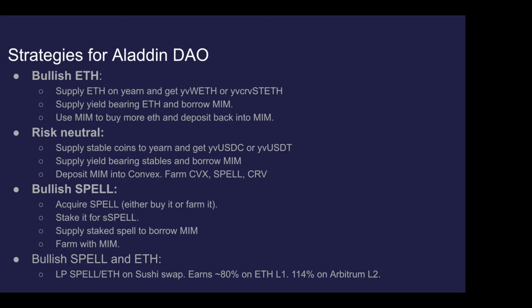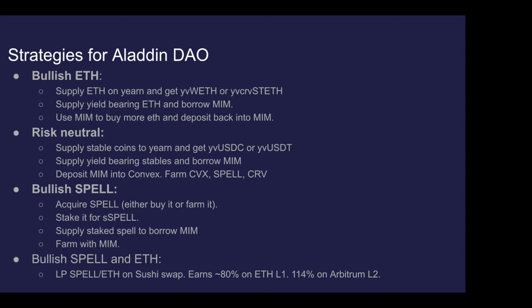So that's Nick's strategy that he described before. You then take that position and use it as collateral to borrow MIM, and you use that MIM to buy more ETH and deposit back into a cycle. That last step could be ignored. And if you don't want to risk more, you just take the stables and put them into a money market like Convex.